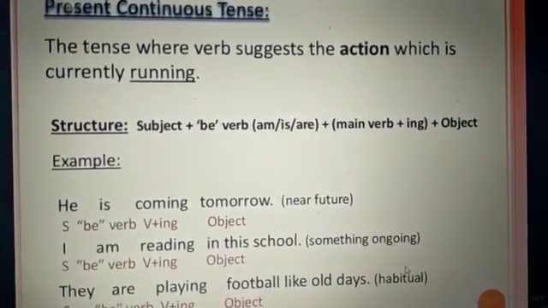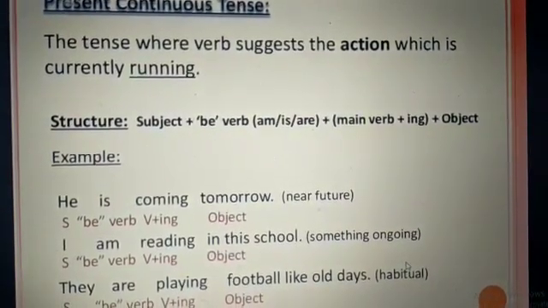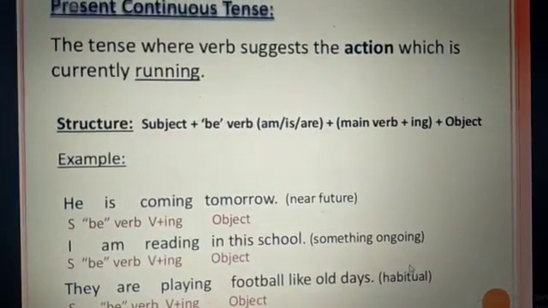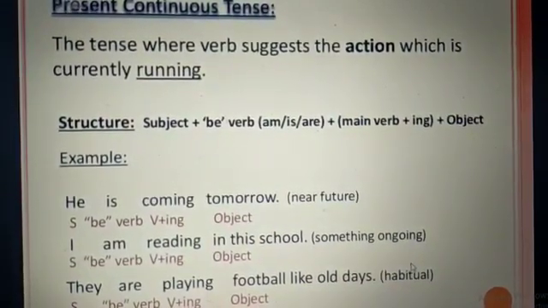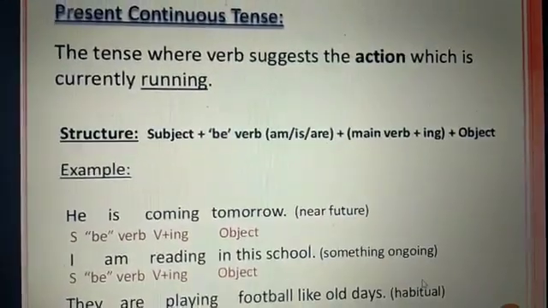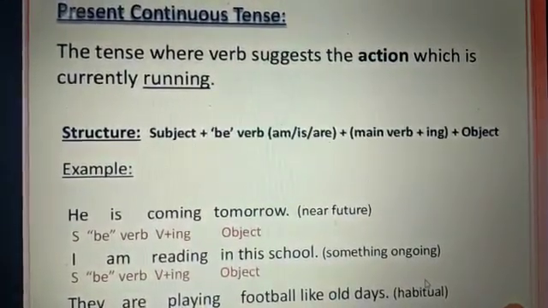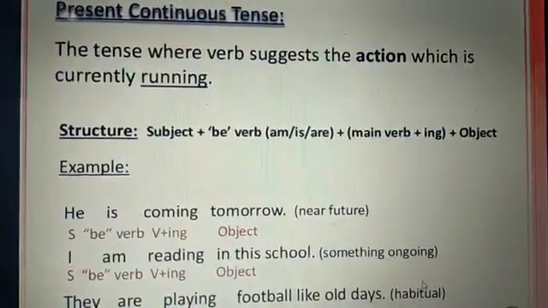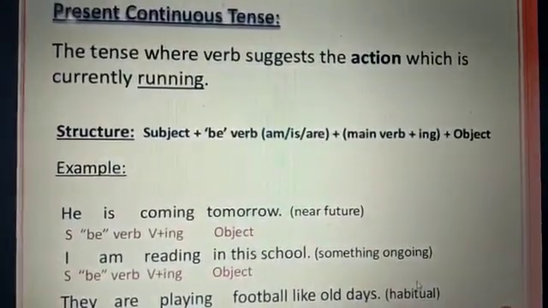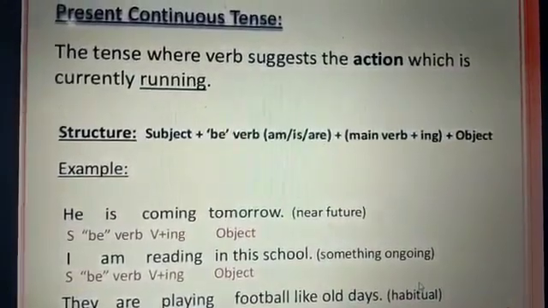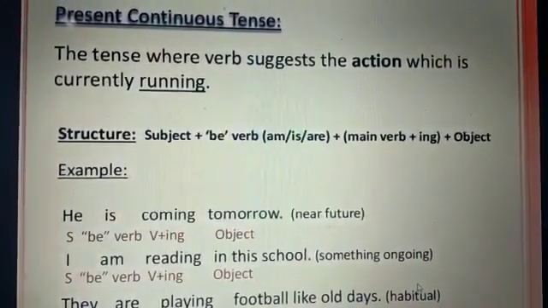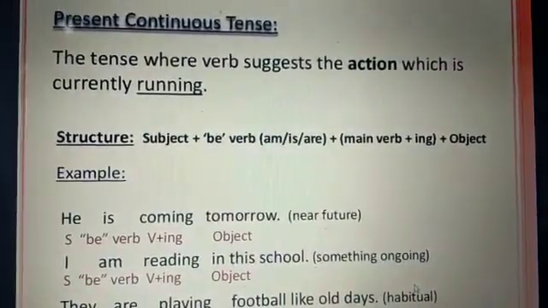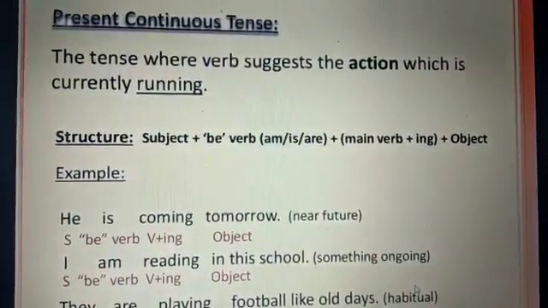Now next is the present continuous tense, the tense where the verb suggests an action which is currently running. The present continuous tense is used to describe events, situations and actions going on at the present time. The structure is formed like subject plus be verb, forms of the verb be: am, is, are, and the main verb plus ing plus object.